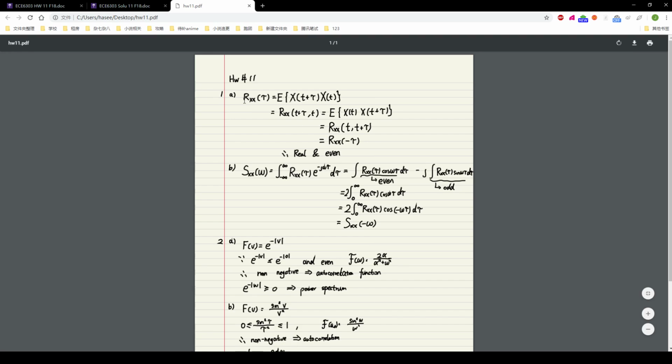So we have Rxx(tau) is equal to Rxx(negative tau). From this part, we have the autocorrelation is real, and since this part is equal to this part, the autocorrelation is real and even. The positive tau is equal to the negative tau, meaning the function is even.